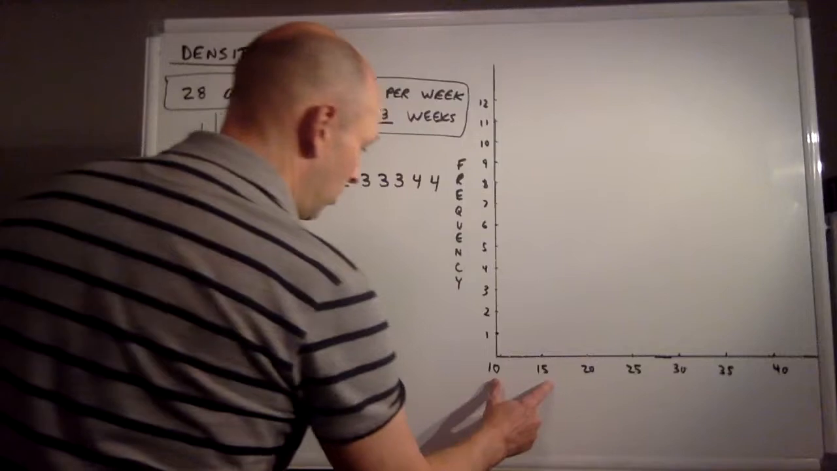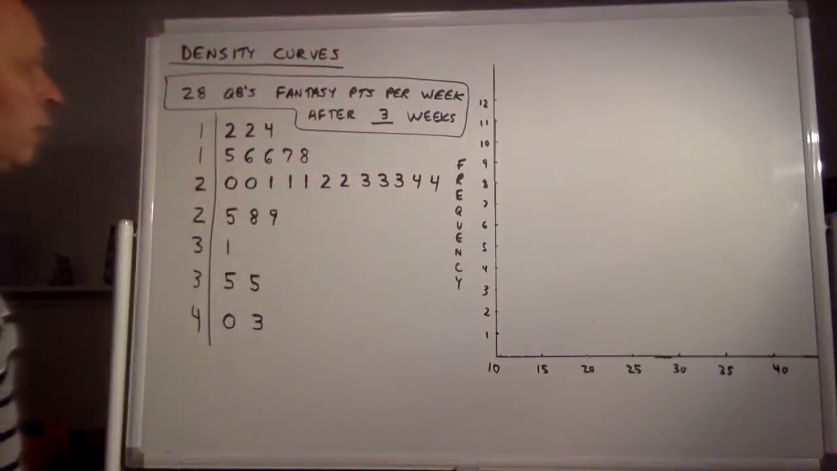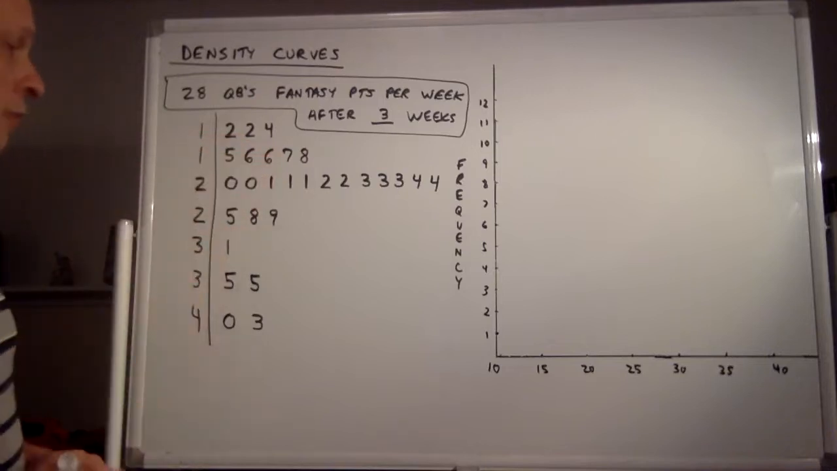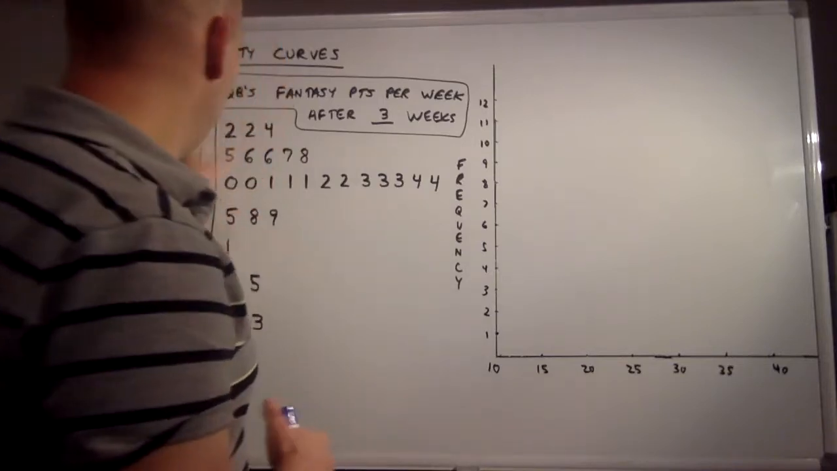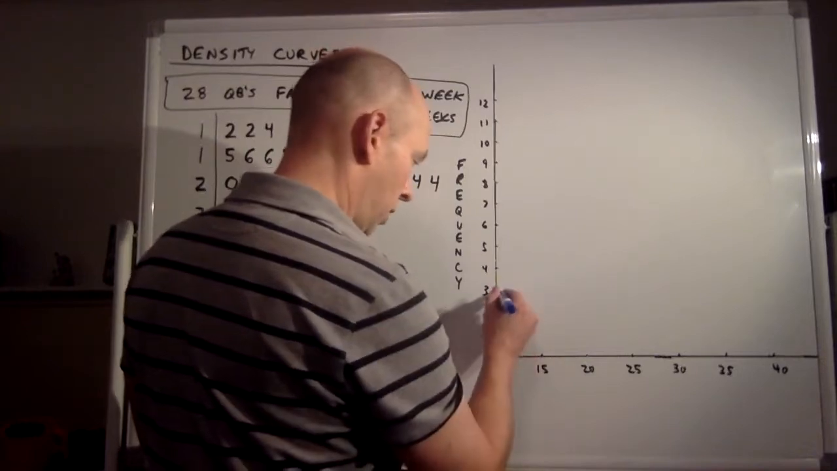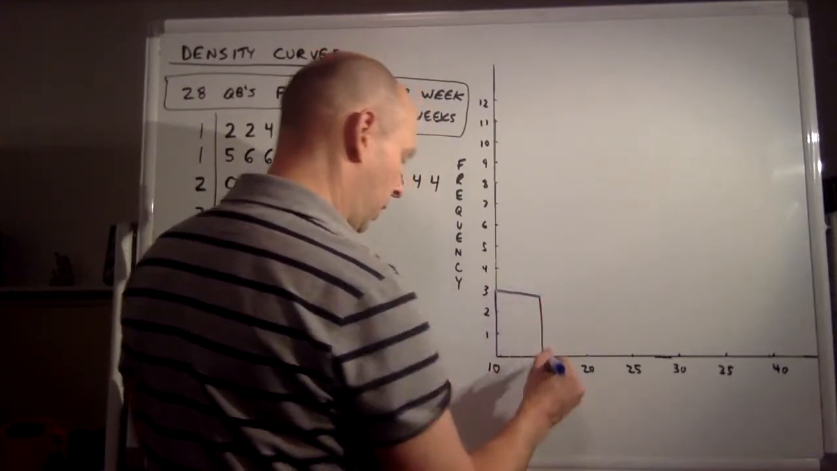So how many quarterbacks do we have in this class from 10 to 14? We have 3. We have 2 quarterbacks with 12 and 1 quarterback with 14 per week. So there's 3 of those. So we have a frequency of 3 here for this first bar in our histogram.